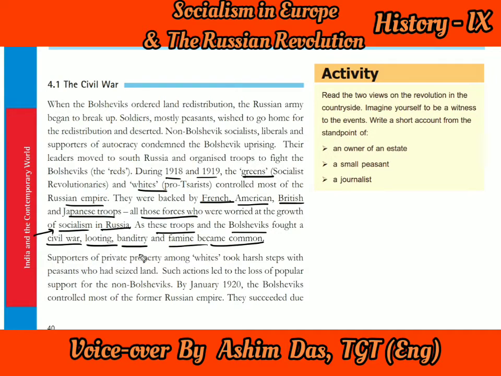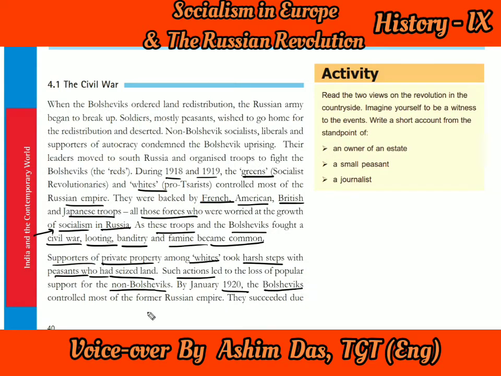And supporters of private property among the Whites, that is the Tsarist, took harsh steps with the peasants who had seized the land. So those peasants or farmers who had forcefully taken the land from the aristocrats or the clergymen were now given punishment. Different types of punishment were given to the peasants. Such action led to the loss of popular support for the non-Bolsheviks, and the supporters of the non-Bolsheviks were hated by the people now. Why? Because the peasants began to dislike them.